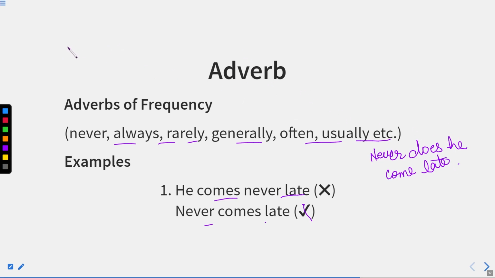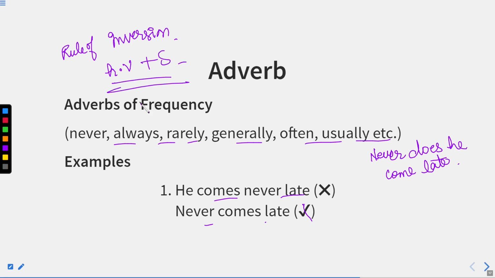Whenever we have any negative word in the beginning of the sentence, we apply the rule of inversion. Now what is this rule of inversion? It means the helping verb comes prior to the subject. Now this we have already read in our conjunction chapter and many chapters.